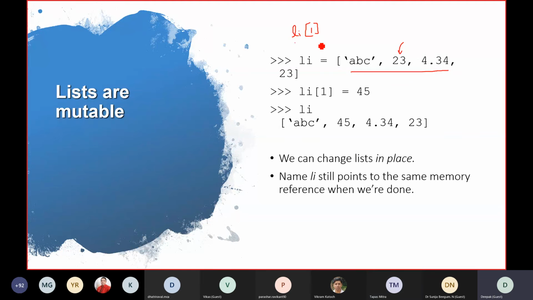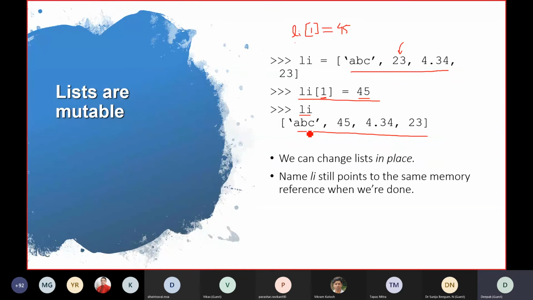Now, if you want to change that second element, I want to use an assignment operator. Equal to is an assignment operator. Double equal to is a comparator. We are using assignment, so we are assigning this element as 45. You can see here, now this is changing the second element with a value of 45. And when you print this list li, it will give you this value.